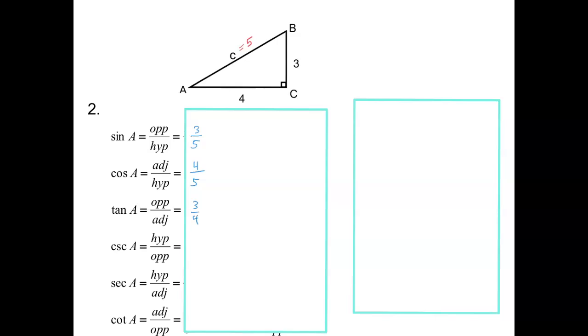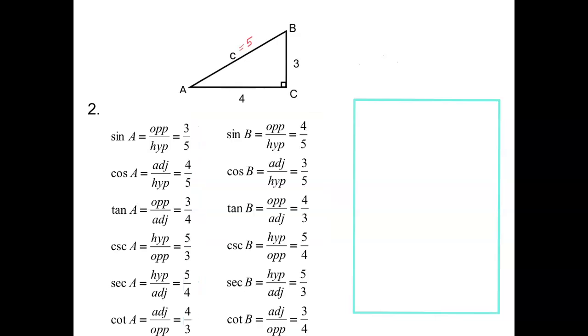Now for cosecant, all I need to remember is that cosecant and sine are reciprocals, so I can just take my sine and flip it. And for secant, I can take cosine and flip it. And for cotangent, I can take tangent and flip it. And those are my answers.